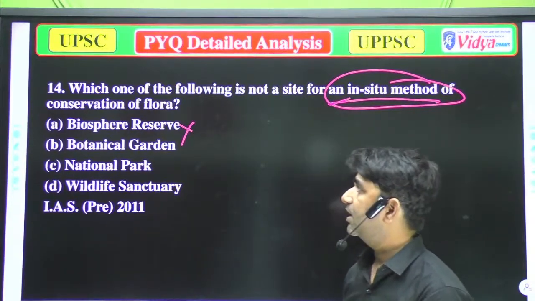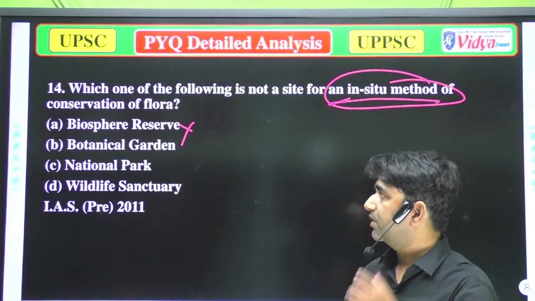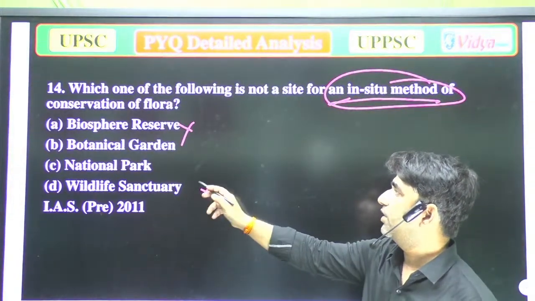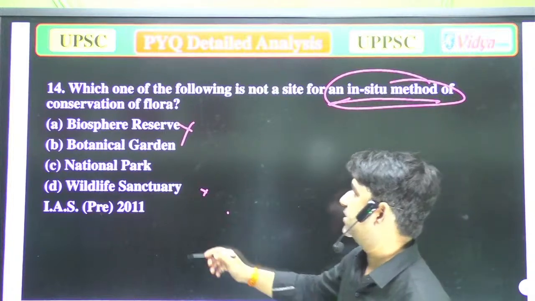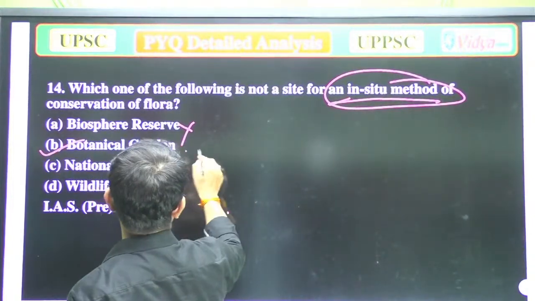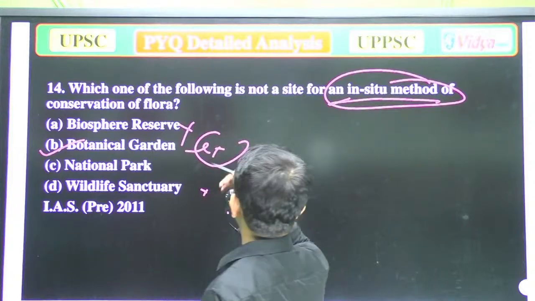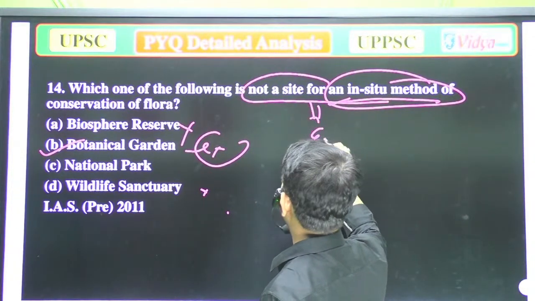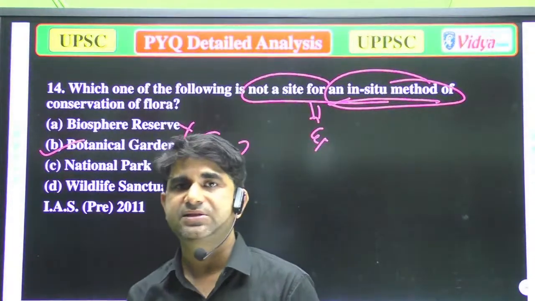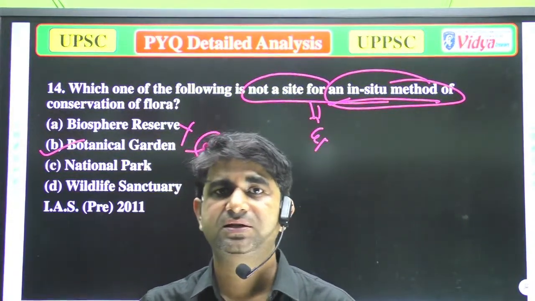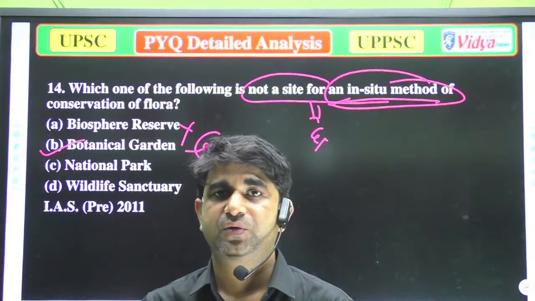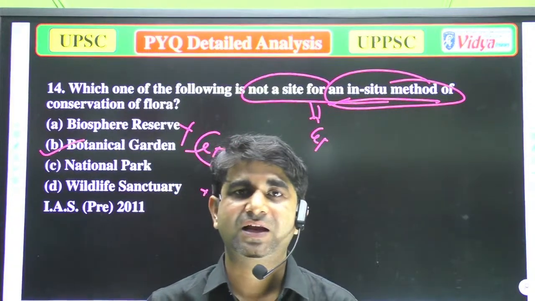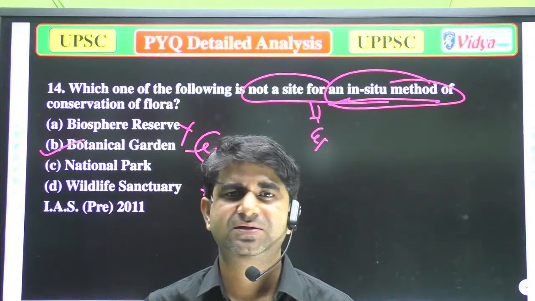So next is the botanical gardens. Botanical gardens, national park, and wildlife sanctuaries. Wildlife sanctuaries are not the answer. Yes, that is the botanical gardens. Botanical gardens are ex situ, and the question is not a site of in situ, meaning it should be ex situ. In botanical gardens various plants are kept, but the officers are unable to provide them their natural habitat. So that is ex situ conservation.